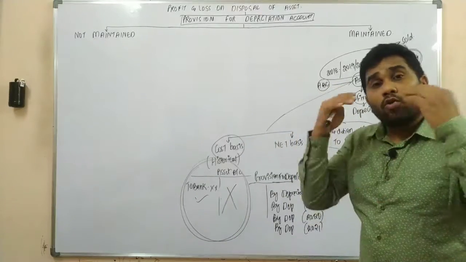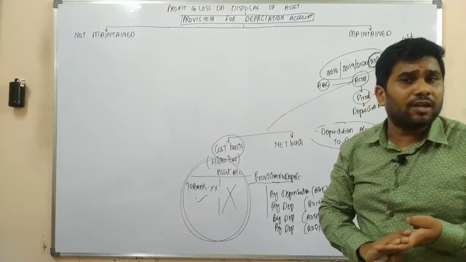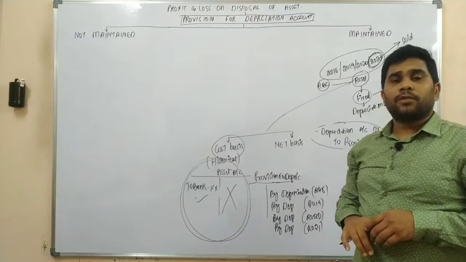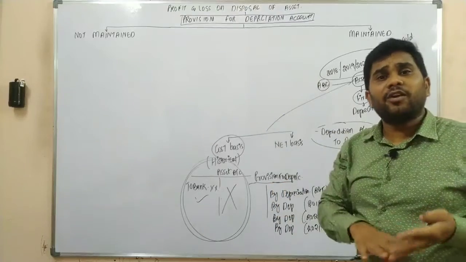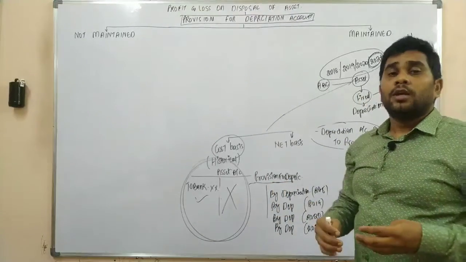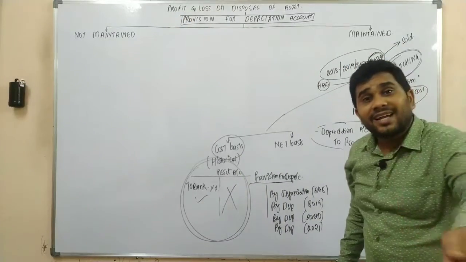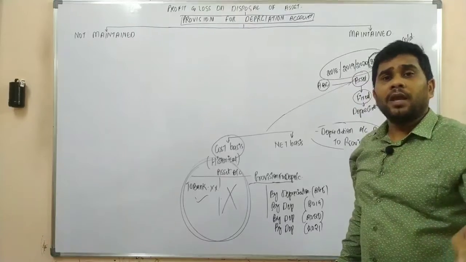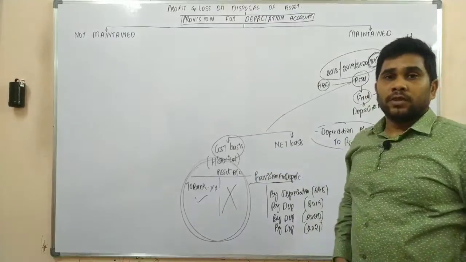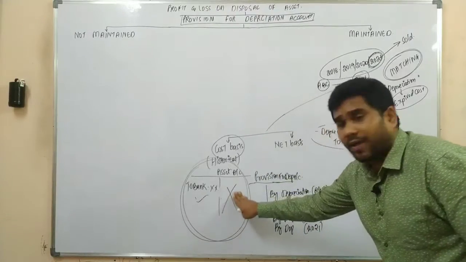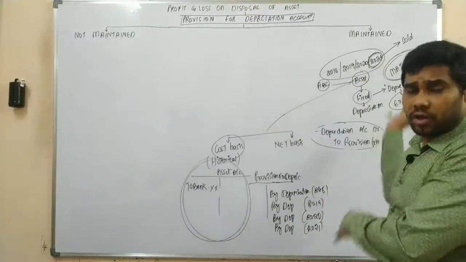Yes or no? If the sale price is more than the written down value, that would be your profit on sale of asset. If the written down value is more than your sale price, or the sale price is less than the written down value, that would be your loss on sale. So to calculate either a profit or loss on sale of asset, the asset should be brought down to its written down value, that is, to know the profit or loss.